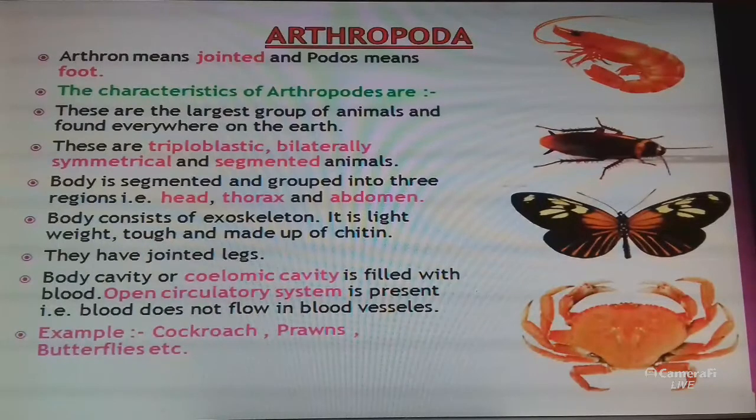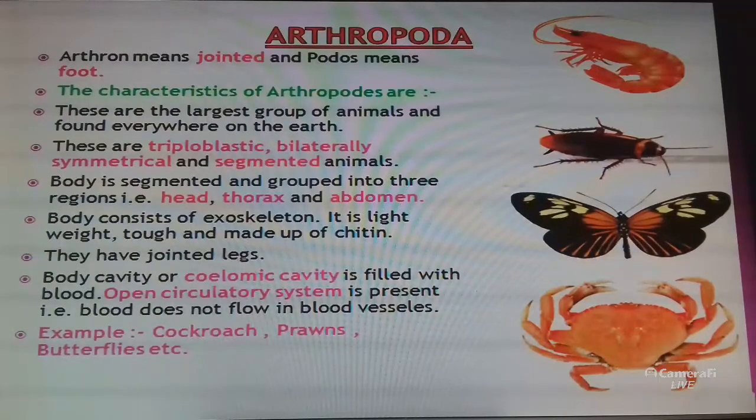Another point is that in many arthropods, compound eyes are present on the head. For example, prawn, scorpion, housefly, butterfly, cockroach, all are examples of Arthropoda. So these are the characteristics of Arthropoda.